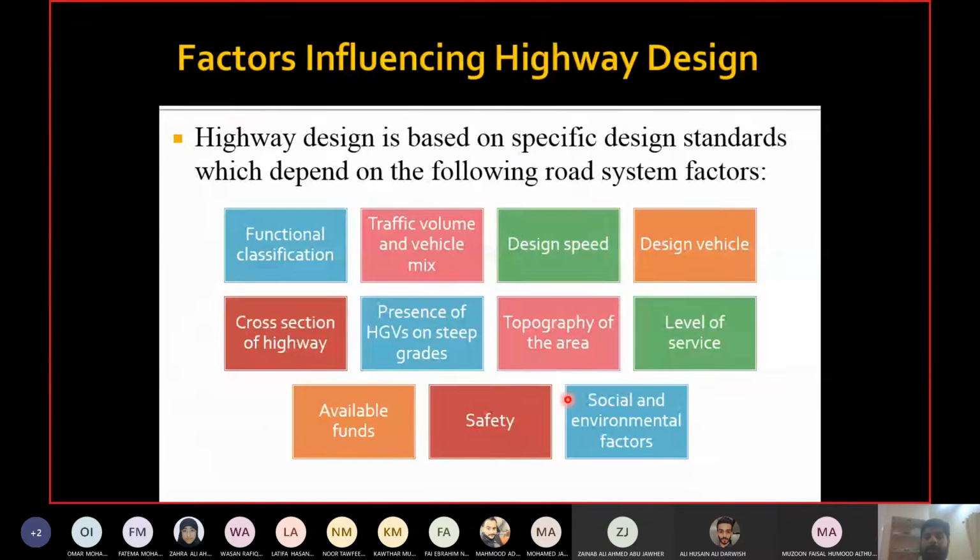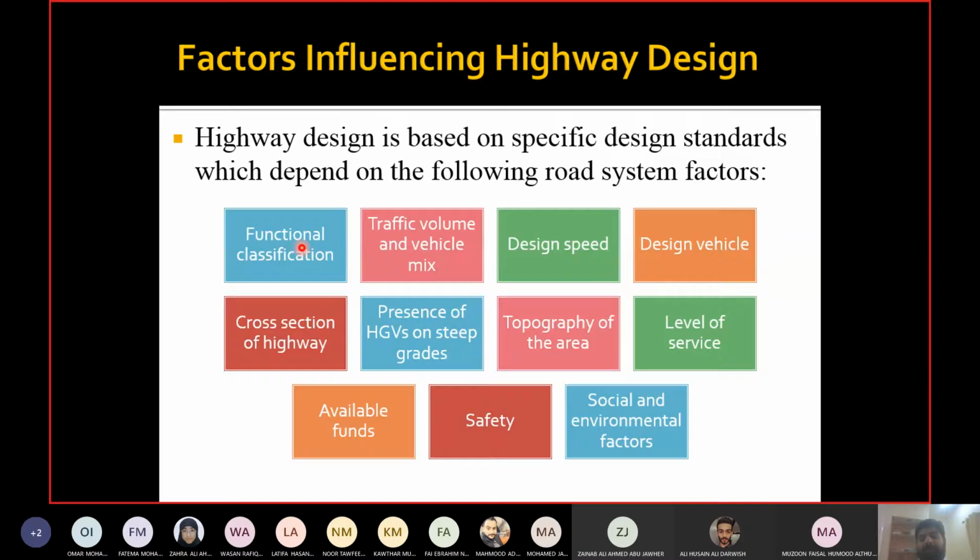Whenever you are selecting the design standards, you need to consider all these things. Functional classification of the highway, the type of highway which we talked about yesterday. So first thing is, see in which area you're designing the highway, rural or urban, and then in that area, which type of highway you are going to design. Is it principal arterial, minor arterial, major collector, minor collector, or a local road?